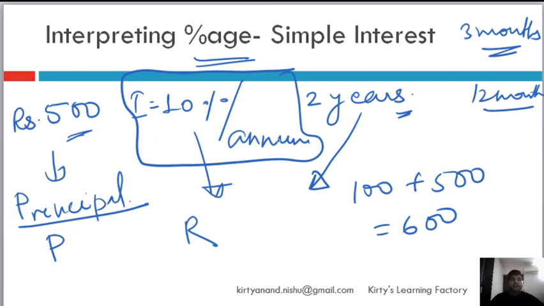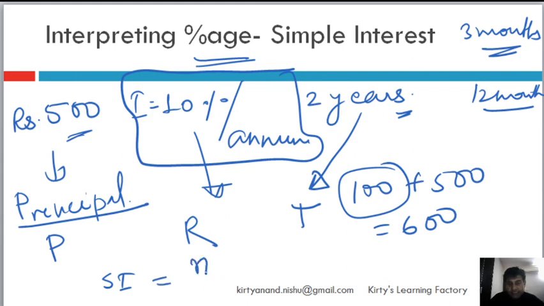So just keep an eye open to make sure that your rate of interest is expressed per quantum of time, and the same quantum or unit of time you are using here also. Okay, so this is known as time. And then the simple interest, this 100 rupees that we calculated, is calculated as PRT by 100.